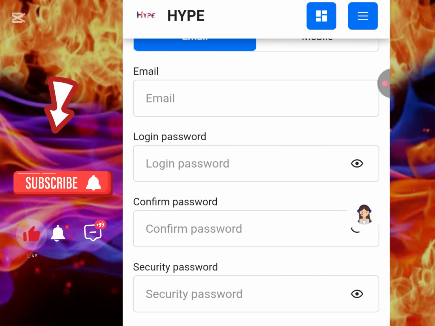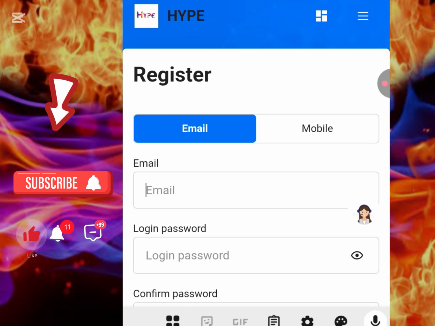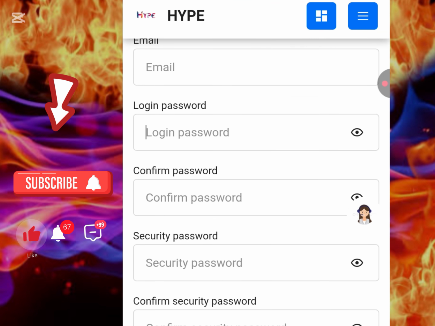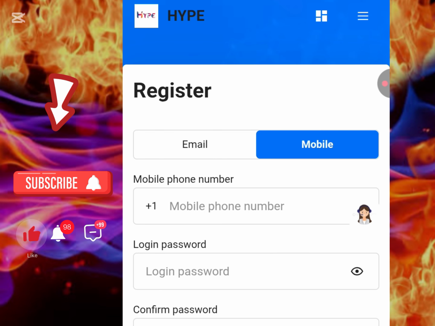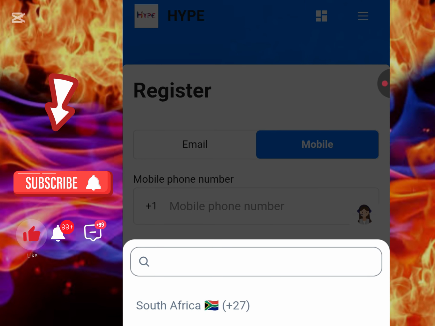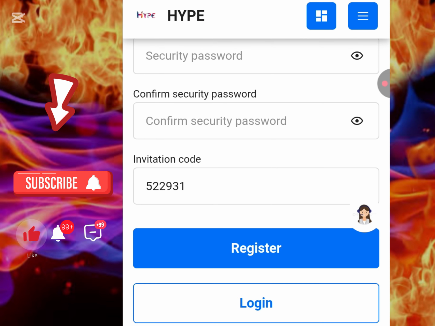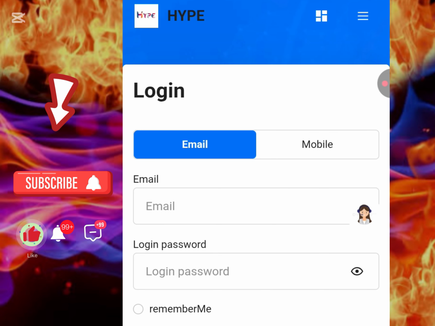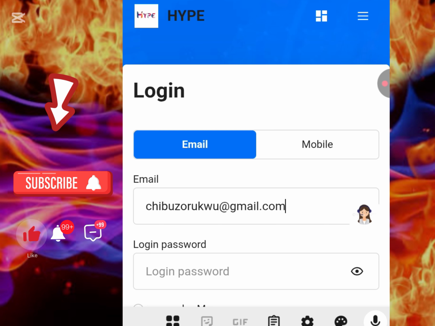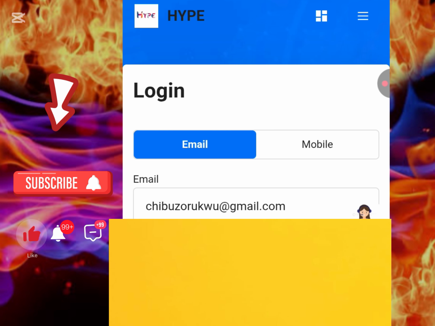So how do you get started on this platform? All you need to do is first sign up with an email, then input a login password, input another login password to confirm, and then a security password. Or you can make use of a mobile phone number. You come here, choose your country code, and then register. For me, I'm just going to head straight into login because I already have an account with this platform. So quickly, let me head straight into it.